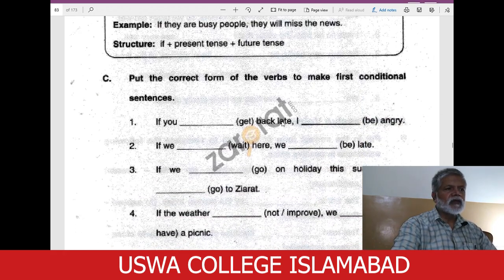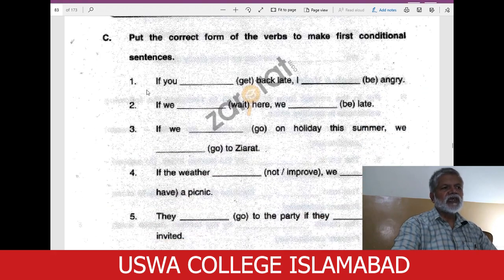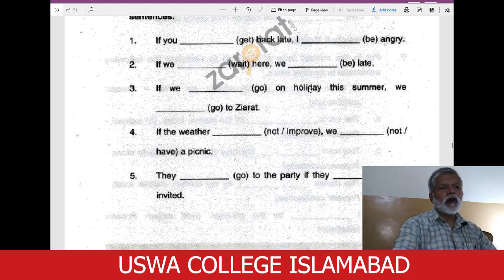Put the correct form of the verb to make first conditional sentence. If you get back late, we are to use first form, so get itself will come there. If you get back late, I will be angry or I shall be angry. If we wait here, we shall be late. If we go on holiday this summer, we shall go to Ziyarat.